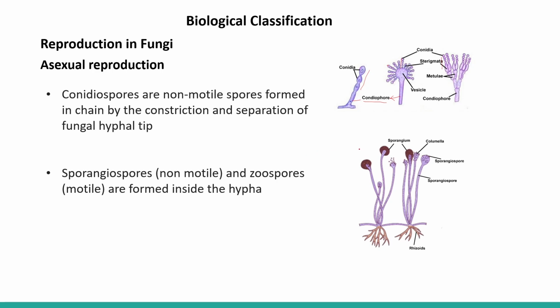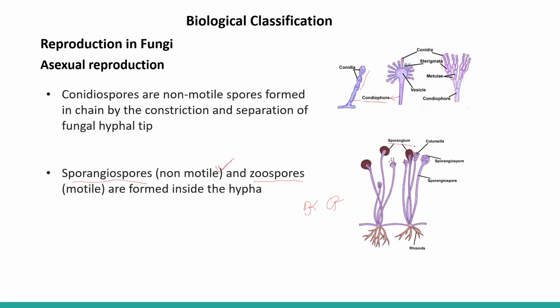So here we can see the sporangium. Some of the aquatic fungi like Saprolegnia release zoospores. Zoospores means they have flagella and can swim in water. But these sporangiospores are non-motile.